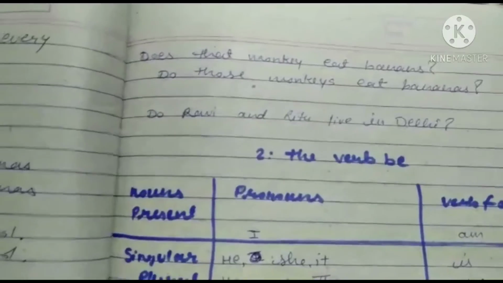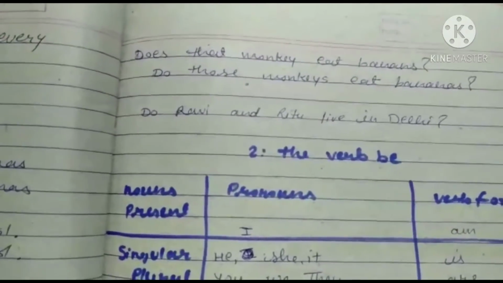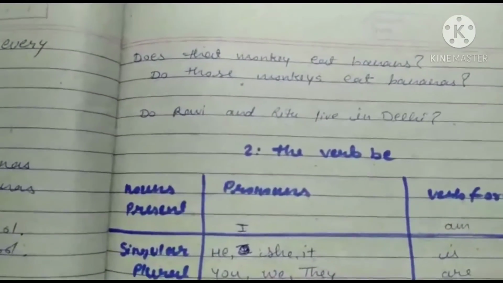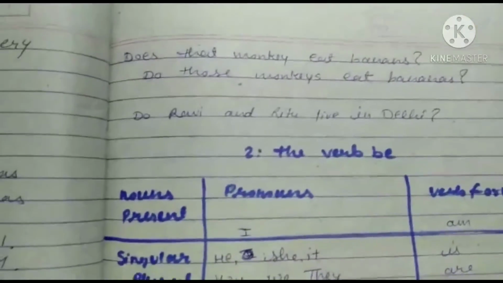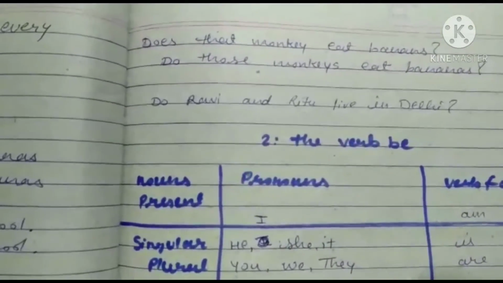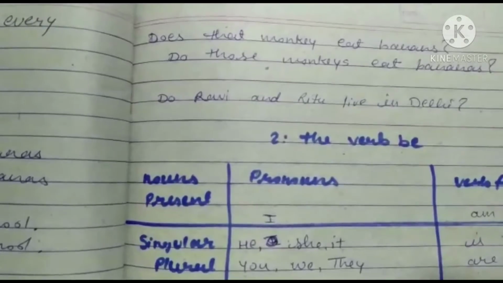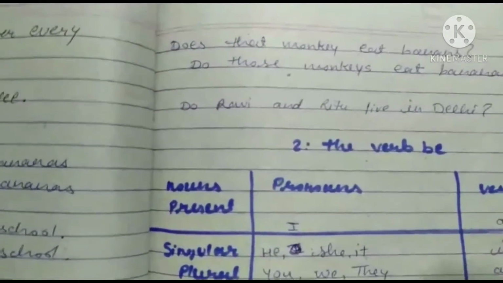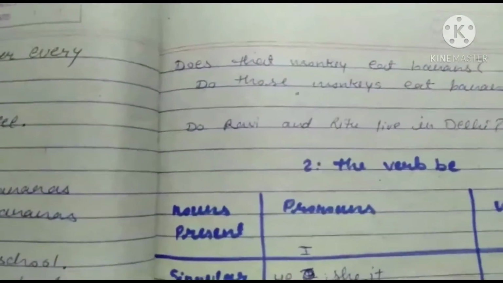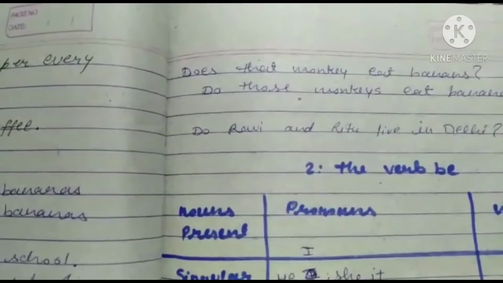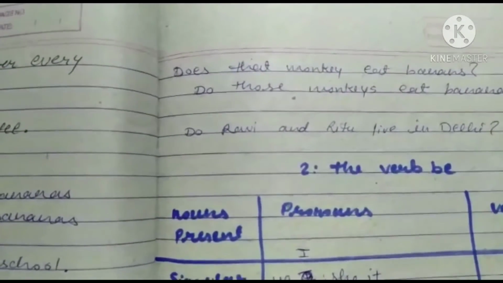Okay, so these are the "do not" forms, and this one is the plural form. I hope this is clear, which one we use where: do and does. So it's helpful to you. They do, and those monkeys eat bananas. Does the boy walk to school? Do those boys walk to school? Like that, etc. Now you can stop this video and see it.